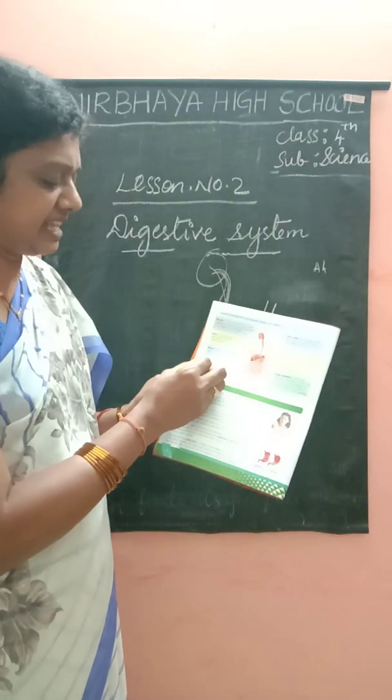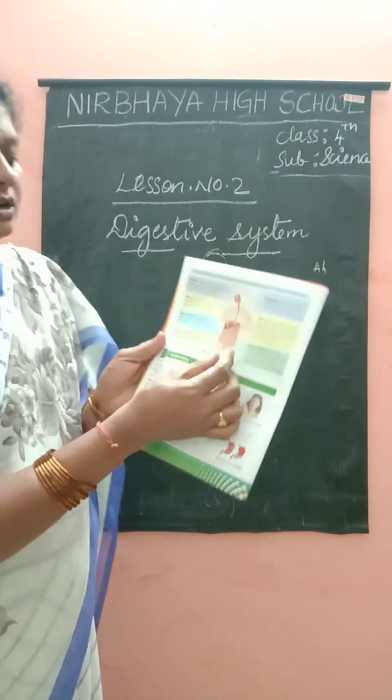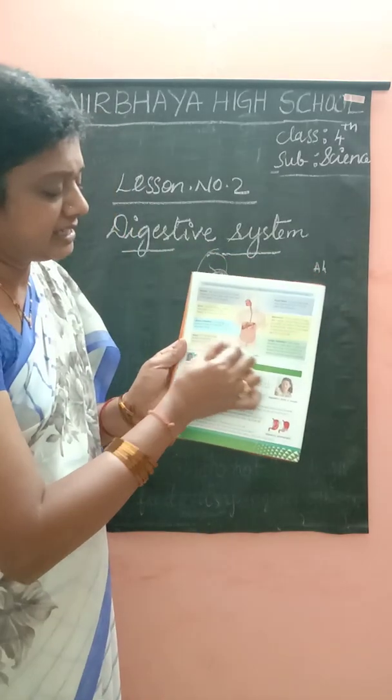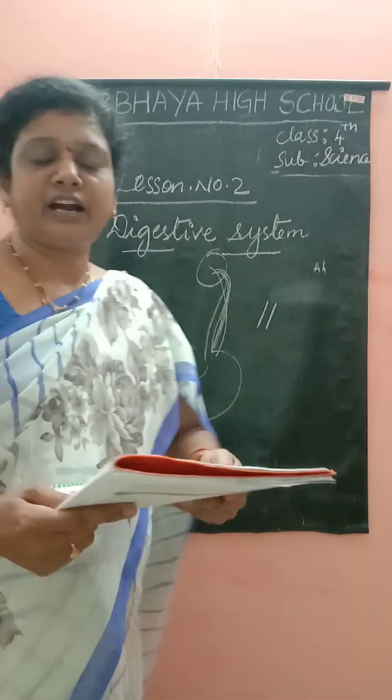See here, children, it is the anus. It is the opening at the end of the digestive system. The waste will come out from here. Understood now?